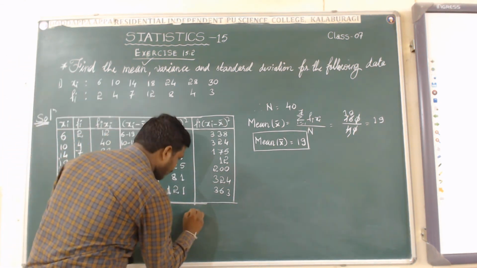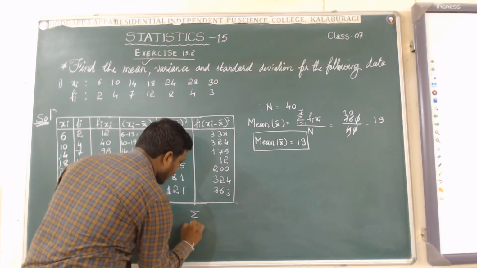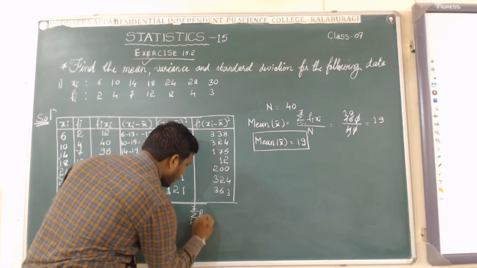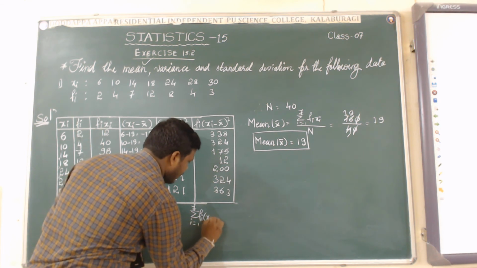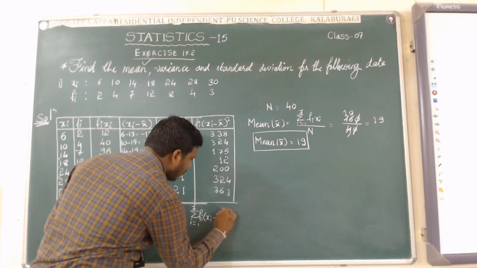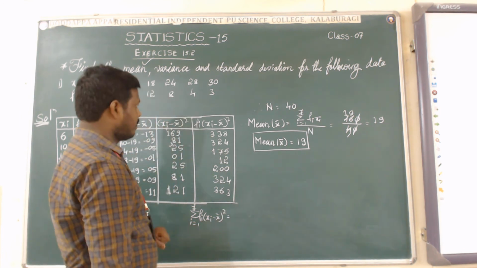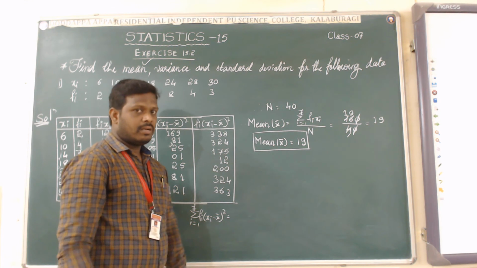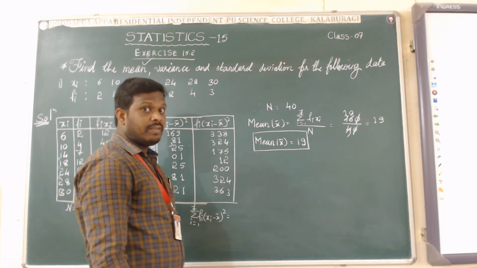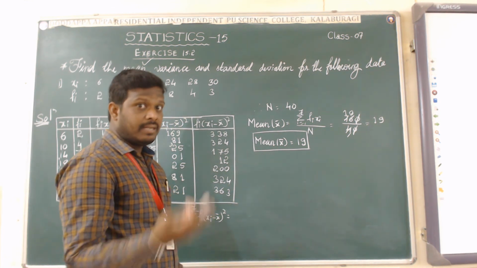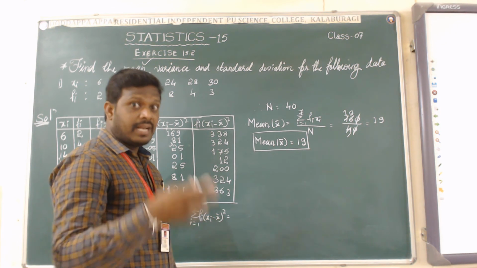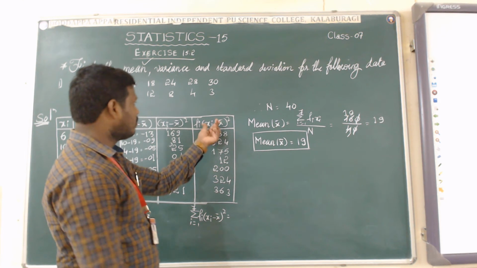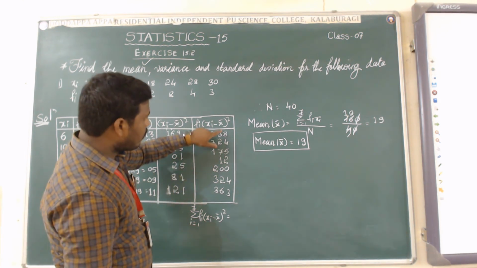I will write it in the form of summation, i equal to 1 to 7, fi into xi minus x bar whole square equal to. Not absolute value here. The brackets are on both sides. Don't think of it as how to find the mean deviation about the mean or median. Here I am going to find mean, variance, and standard deviation. The method is different here. Okay, we have to remember it. I am going to add all these.